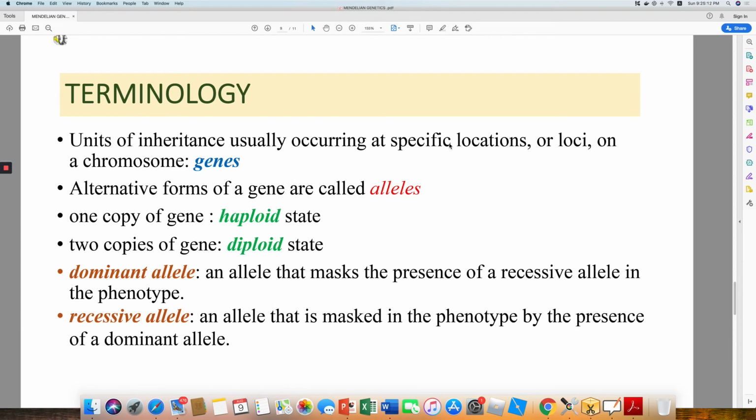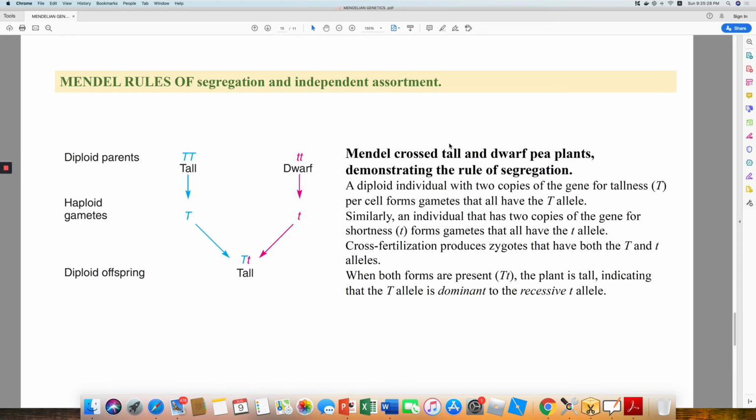If an allele is dominant, that is, it masks the presence of a recessive allele in the phenotype, you call that a dominant allele. And the allele that is masked in the phenotype by the presence of a dominant allele is called a recessive allele. So there were 2 major rules of Mendel's, that of segregation and independent assortment.